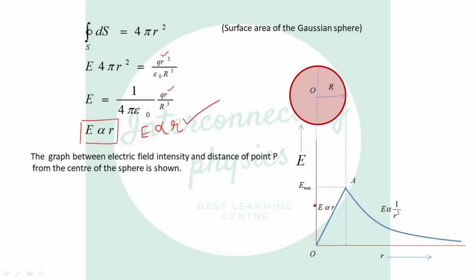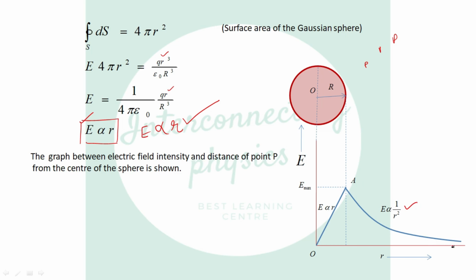Now if you see the graph between electric field intensity and the distance of the point P from the center of the sphere, let us consider a non-conducting sphere whose radius is R. Now inside the sphere up to radius R, E is directly proportional to r, meaning as r increases, electric field value increases. So the graph is a straight line passing through the origin, and the maximum value is on the surface of the sphere. And as we move out from the sphere, as point P goes away from the sphere, the electric field value will decrease according to the square of the distance. But don't touch this graph with the x-axis.